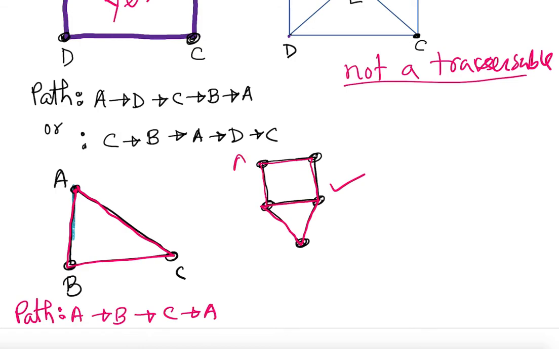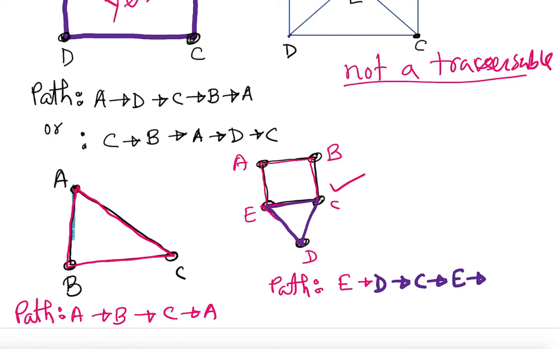So I'm going to label it A, B, C, D, E. Okay, so the path would be E to D. You can do it manually. E to D, D to C, C to E, E to A, E to B, and B to C.